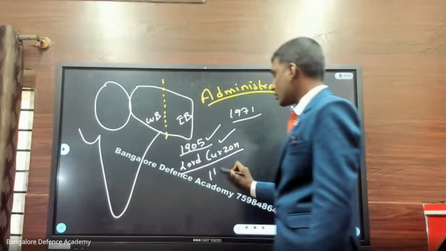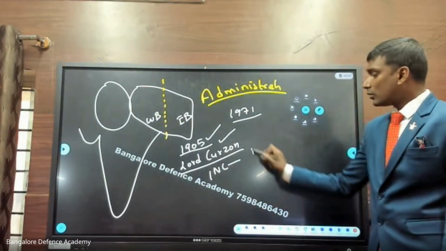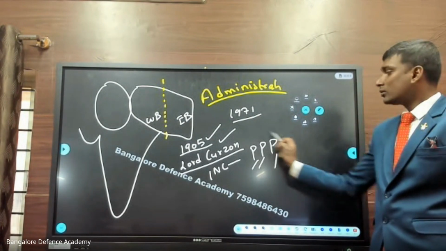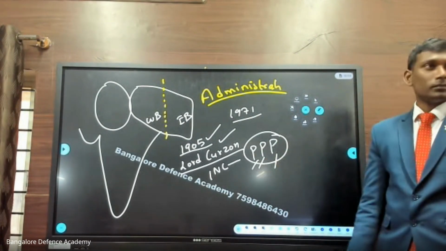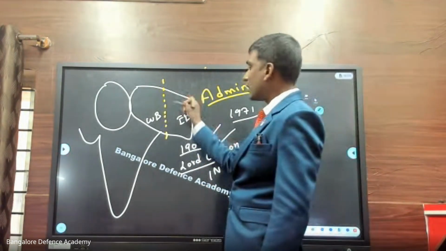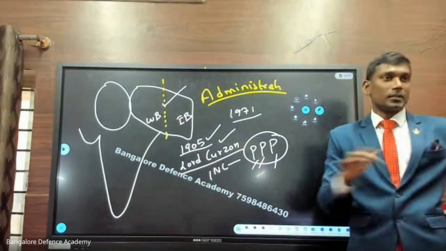So Indian National Congress members started going and demanding justice. I told you the 3 P's: prayer, petition, protest. All 3 were not successful. It got defeated. And now what happened? The government went ahead with this, and in 1905, Bengal was split.